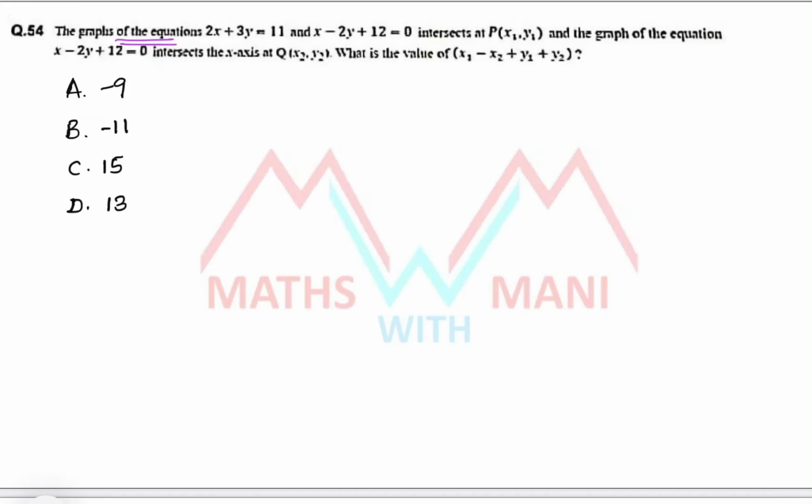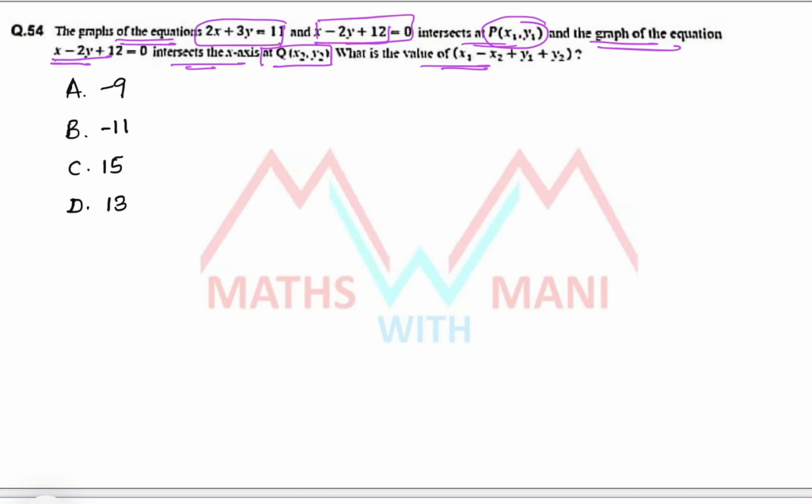The graphs of the equations 2x plus 3y equals 11 and x minus 2y plus 12 equals 0 intersect at P(x1, y1), and the graph of the equation x minus 2y plus 12 equals 0 intersects the x-axis at Q(x2, y2). Then what is the value of x1 minus x2 plus y1 plus y2? What is the correct answer?